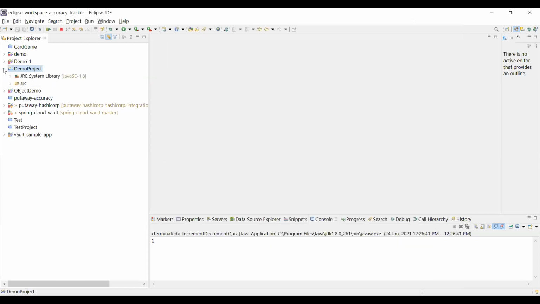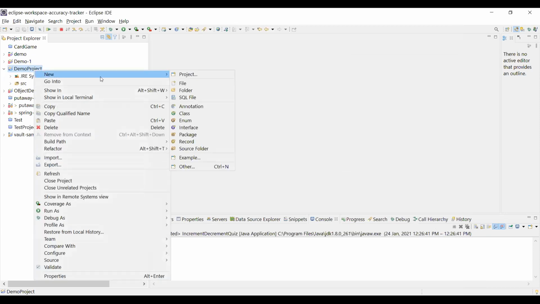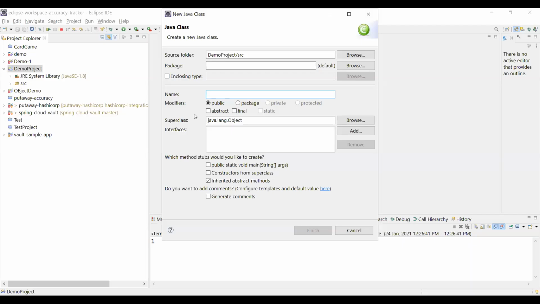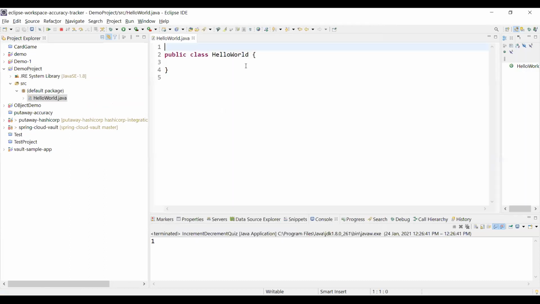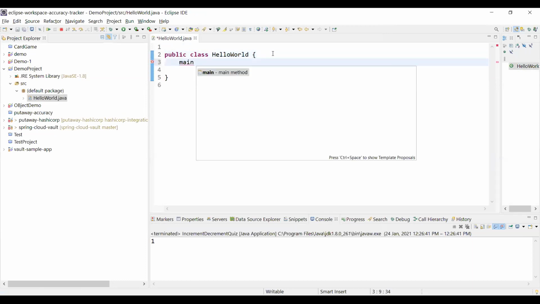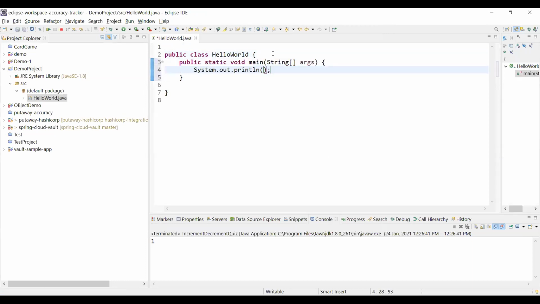You can see we got the demo project, and to create a class here we say New, then Class, and name the class. Let me call it HelloWorld. I'm going to write the main method here, and you can see it saved a lot of time, right? Do you get me? That's why we use an IDE.